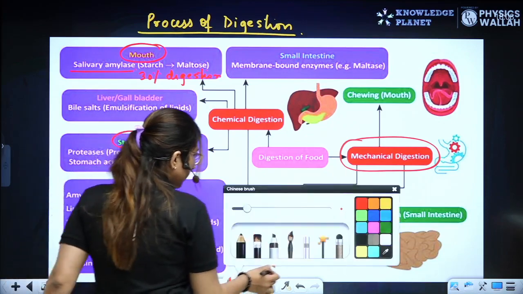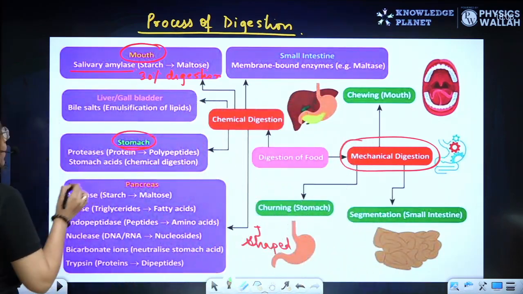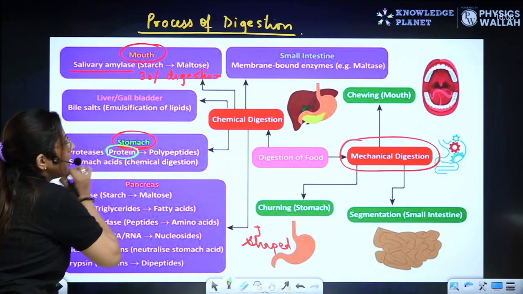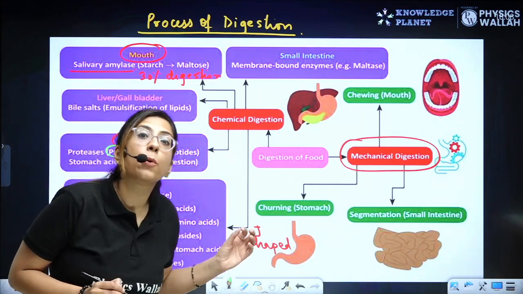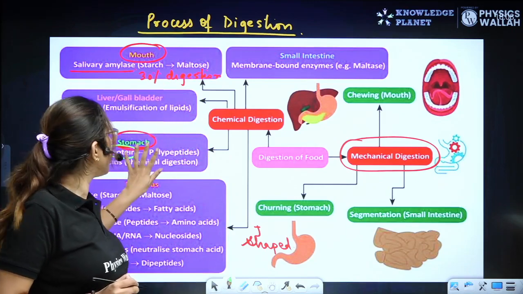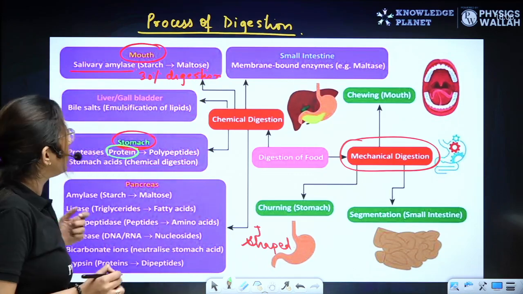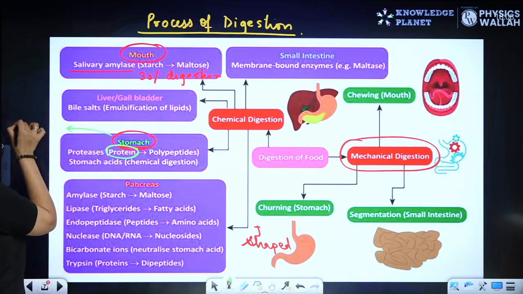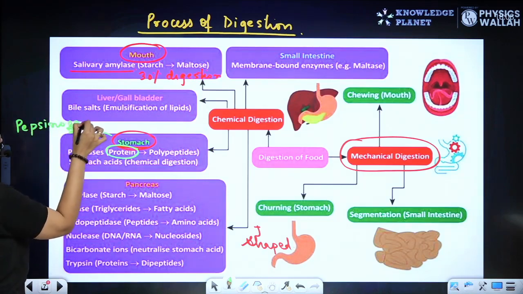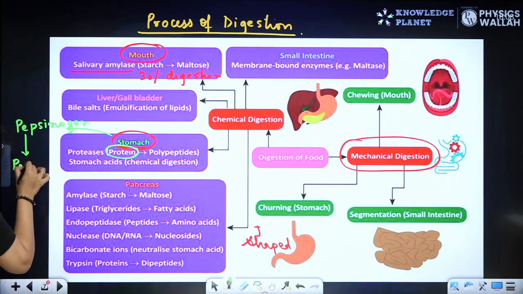Let me start. Now, in the stomach region, protein digestion occurs. In the mouth region, carbohydrate digestion occurs. Here the protein digestion occurs. Who does this protein digestion? You can thank the pepsinogen. Pepsinogen is an inactive form that is converted into pepsin.